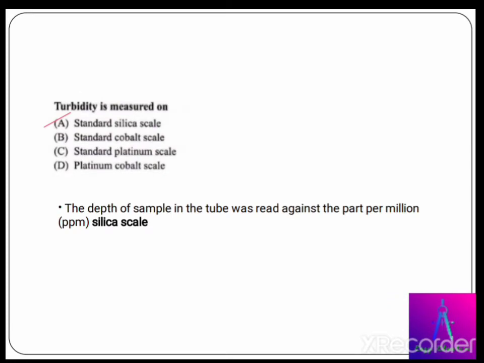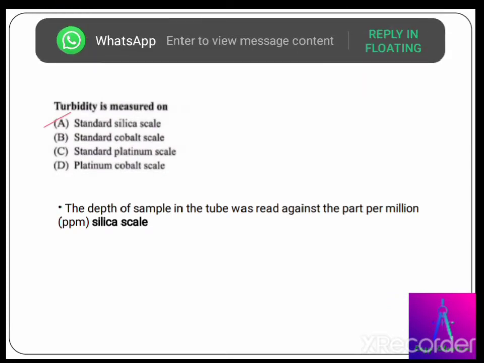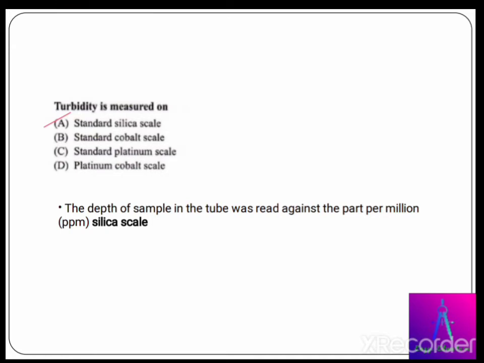Turbidity is measured on a standard silica scale, cobalt scale, or platinum cobalt scale. Actually, the correct answer for this question is standard silica scale. The depth of a sample in a tube was read against the parts per million, denoted as ppm, in silica scale. 1 ppm, or parts per million, of suspended silica is called 1 JTU or Jackson turbidity unit. Now next question.